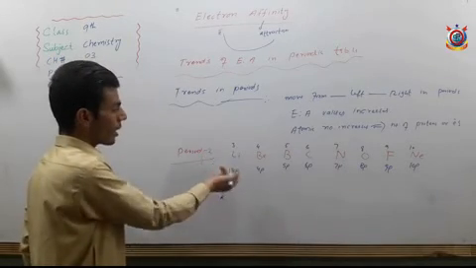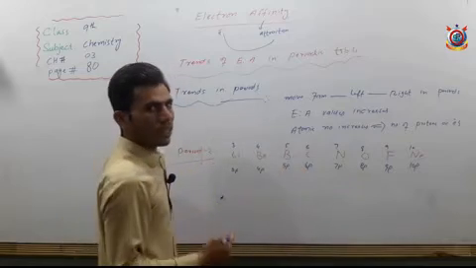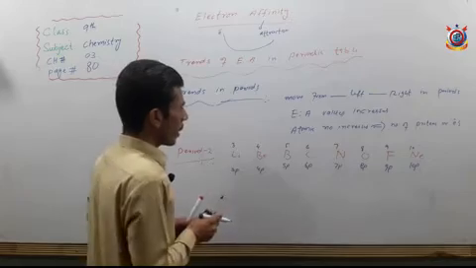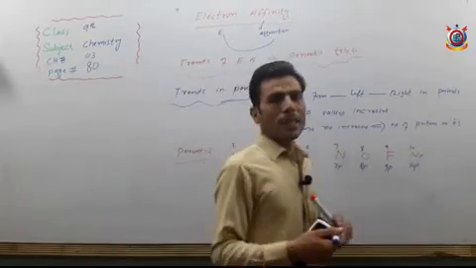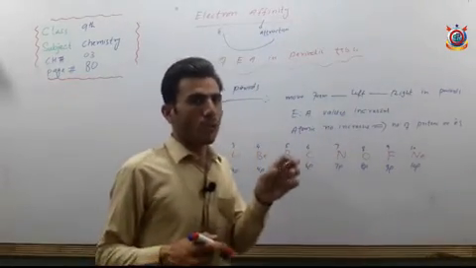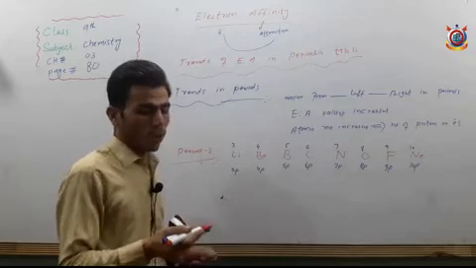Due to the increase of positive charge on the nucleus, what happens? The size of an atom decreases.